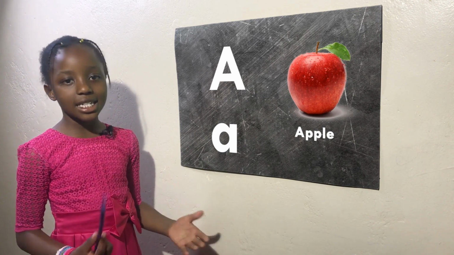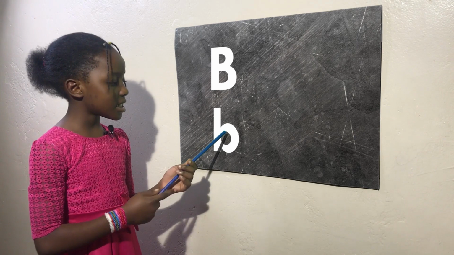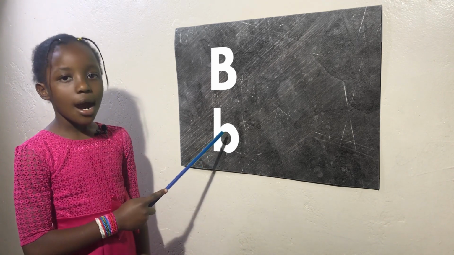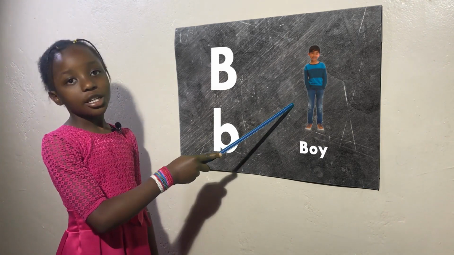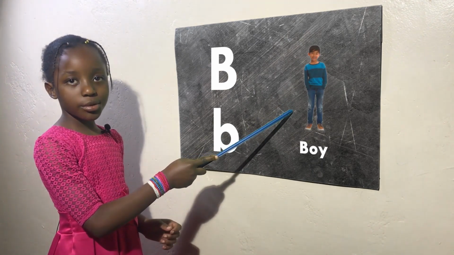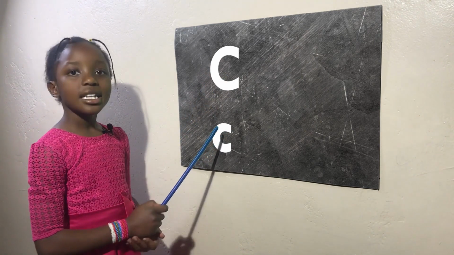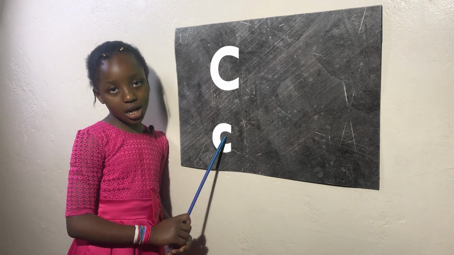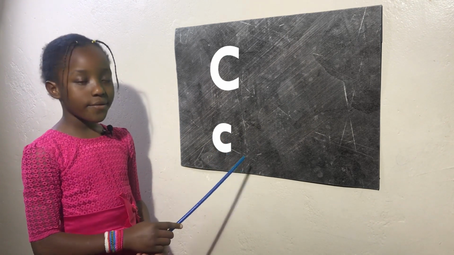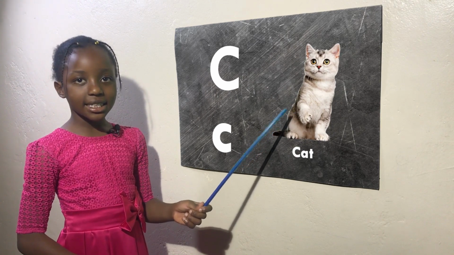Let's go to the next letter. B, uppercase B and lowercase b. The sound is b for boy. The next letter is C, uppercase C and lowercase c. The sound is k for cat.